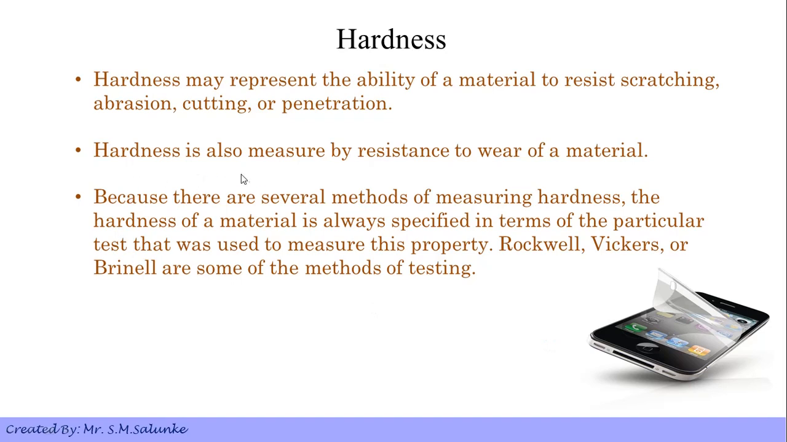So hardness is nothing but a measure by which we try to find out the resistance provided by a material to any wear, that is to scratching, abrasions. Because there are several methods of measuring hardness, the hardness of a material is always specified in terms of the particular test that was used to measure this property. Rockwell, Vickers or Brinell are some of the methods of testing which we will look into in our coming lectures. So whenever you talk about hardness, just keep in mind the scratch guards that are used for your mobile displays. They are nothing but a good example of the hardness provided by a material, which is nothing but the ability to resist scratches.